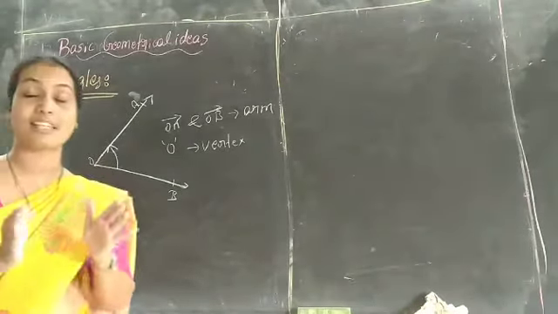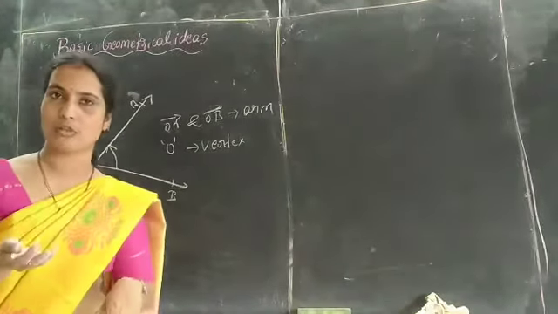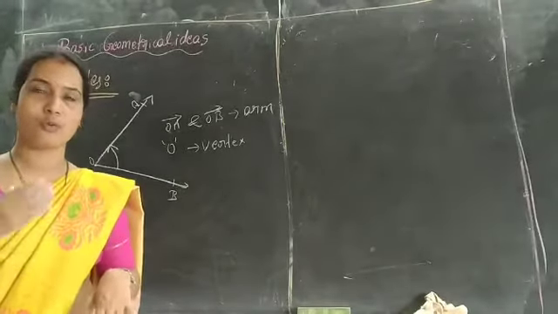An angle is formed by two rays, and we can have more than two also: three rays, four rays, five rays.